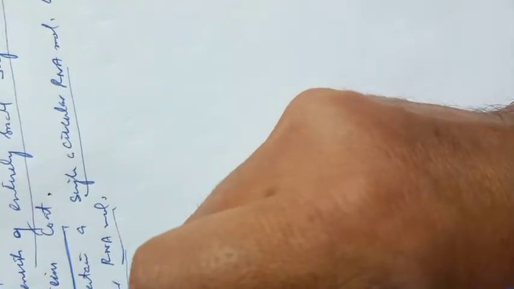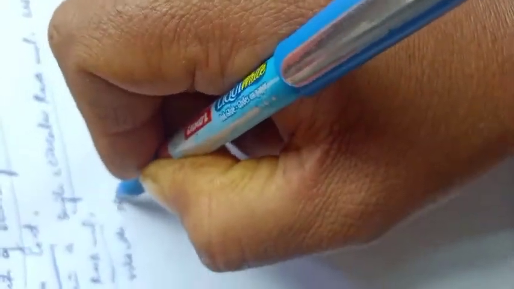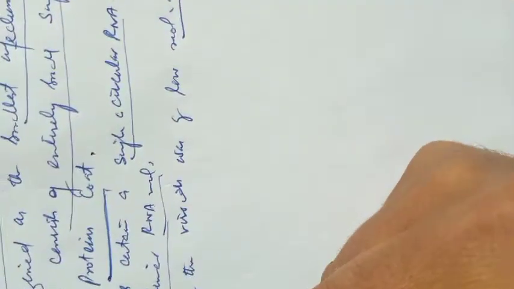The RNA of the viroids was of low molecular weight than the normal RNA which we find in other plants and other organisms. The RNA of viroids was of low molecular weight than the RNA of other organisms.